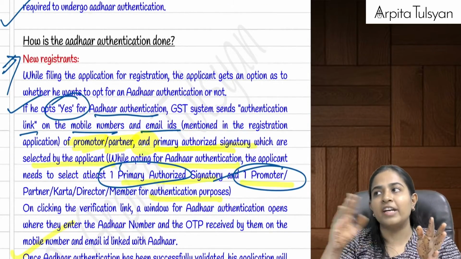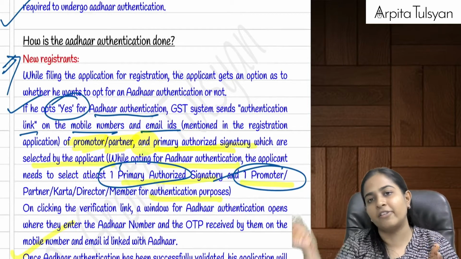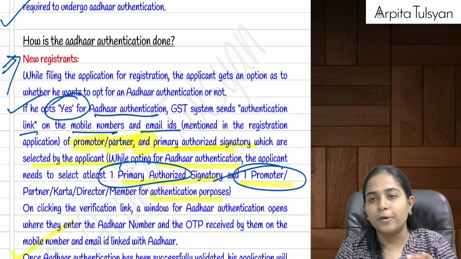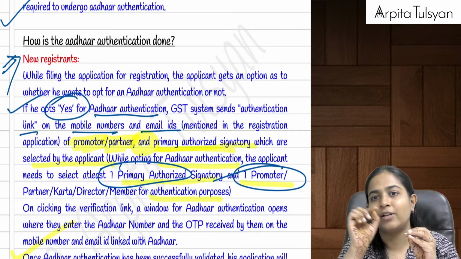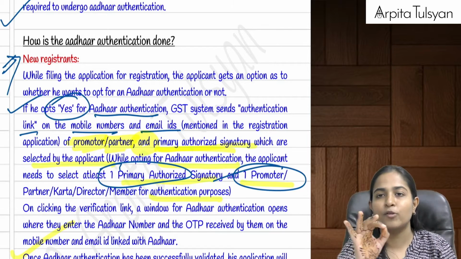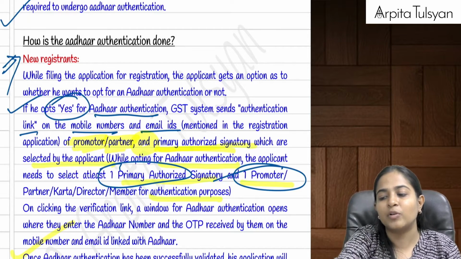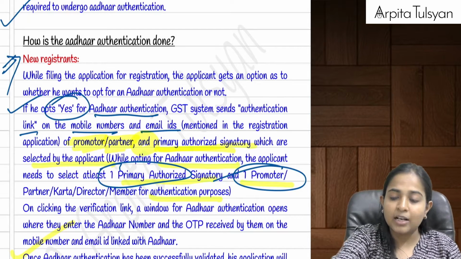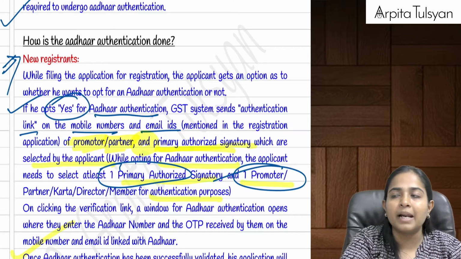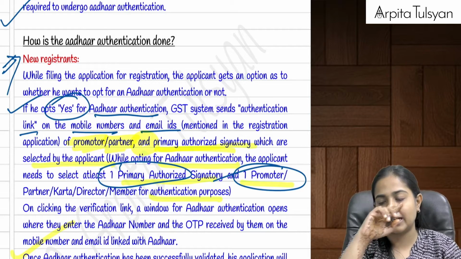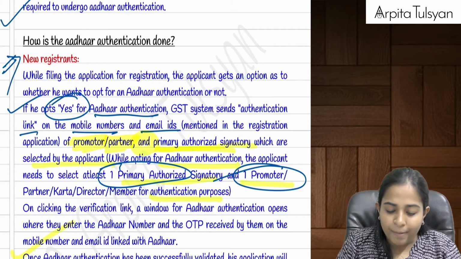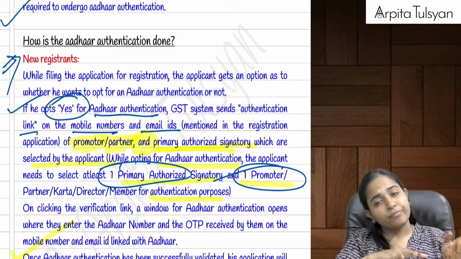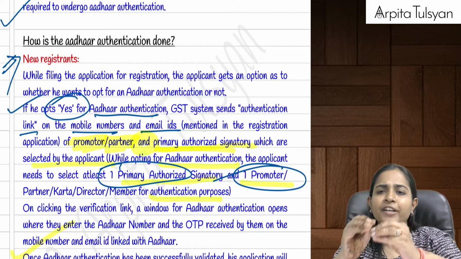Now the procedure varies. If you are a new registrant, then the procedure will vary. If you are an existing applicant, then the procedure will vary. Suppose you are a new person, then in that case, when you are filing your GST REG 01, at that time you have the option to choose whether you want to go for Aadhaar authentication or you don't want to go for Aadhaar authentication. If you say that yes, you want to go, then the Aadhaar authentication link will be sent to your mobile number and to your email ID which you had provided at the time of GST registration. Then once you open that link, you will put your Aadhaar number there. Aadhaar OTPs will be sent to your mobile number and email address, and if you feed that OTP,